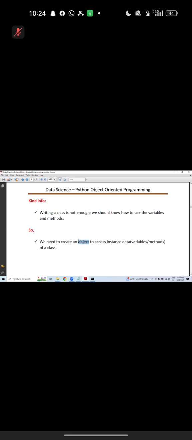Now the next discussion is object. Are you clear? Till here I explained what a class is. A class is nothing but an idea. A class contains constructor, variable, method. Constructor is an upcoming topic. Variable is an upcoming topic. Methods are an upcoming topic actually. Just you need to focus on the class word.